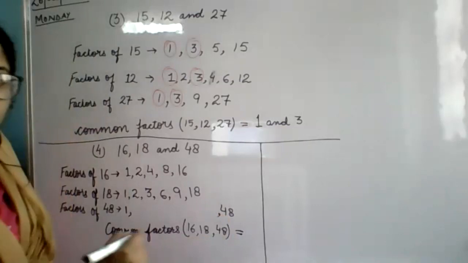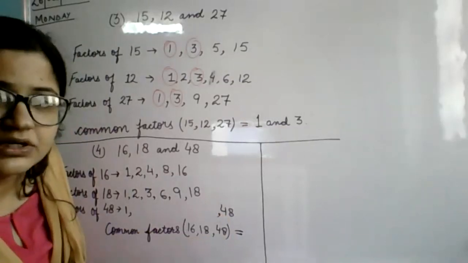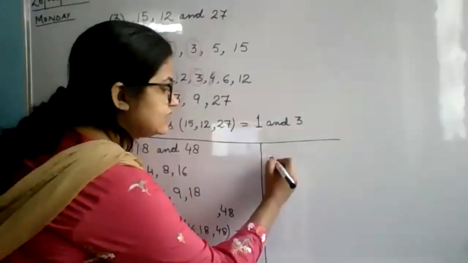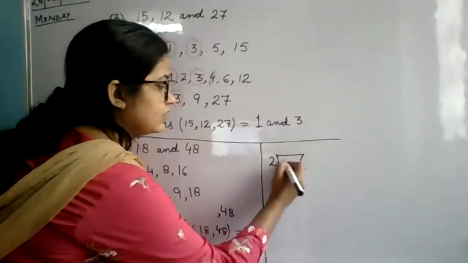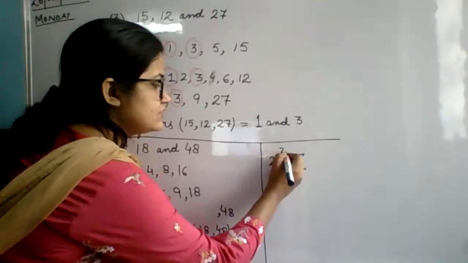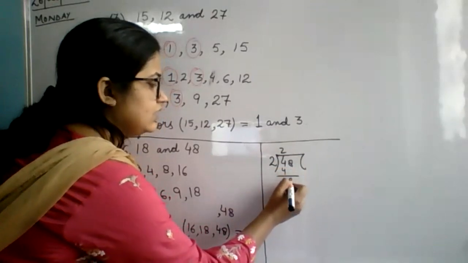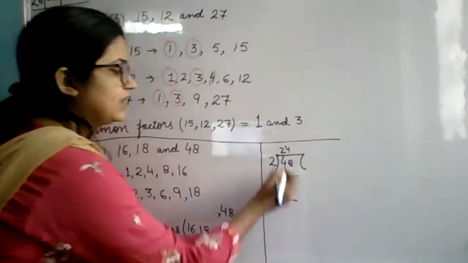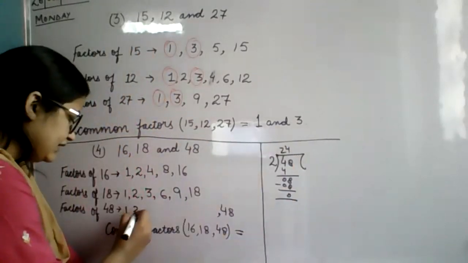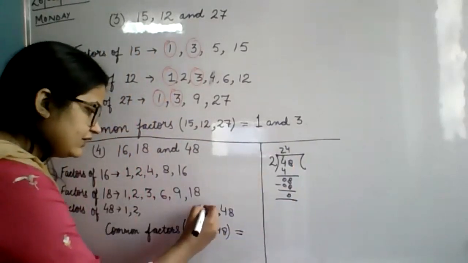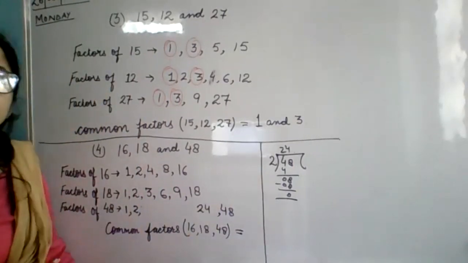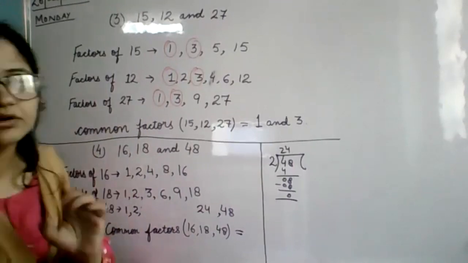Now, 48 is an even number, so it is divisible by 2. So, let's see when it comes in the table of 2. 2 4s are 8, so 24 times. So 2 you will write here and 24 you will write here. Now 48, let's see whether it is divisible by 3 or not.